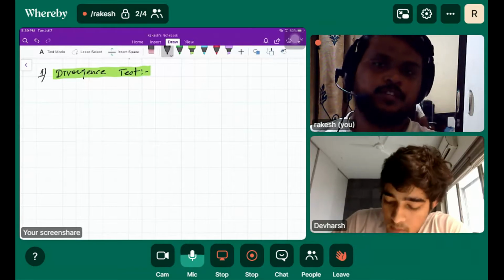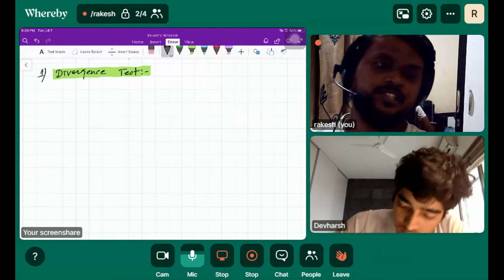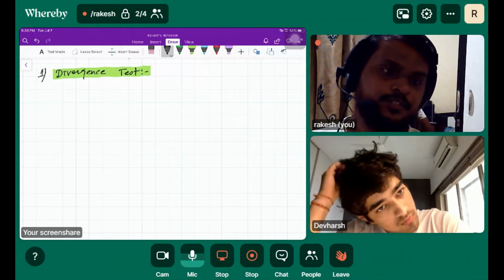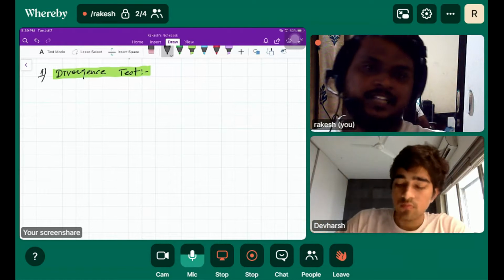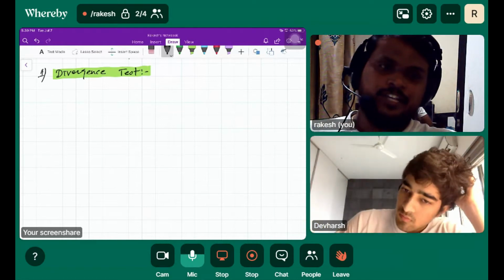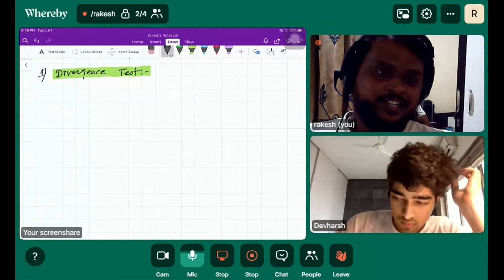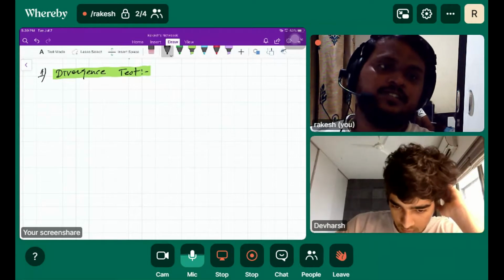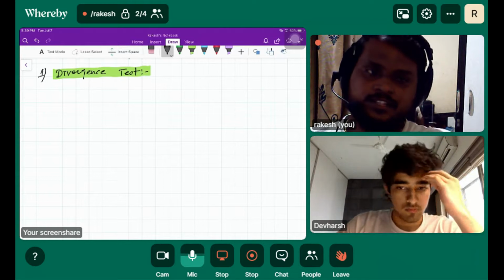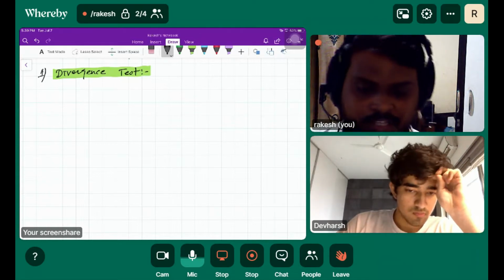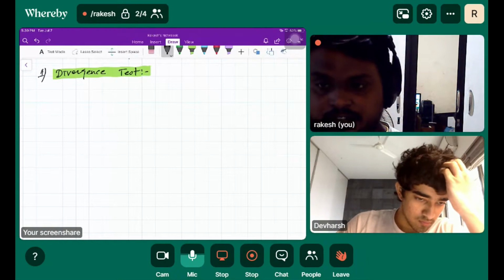It doesn't talk much about convergence, but it will definitely tell you whether the series is divergent or not. As an elimination technique, we can consider this test an important milestone. If the series is divergent, we can definitely tell the series is not convergent, right? So let's write down the divergence test.